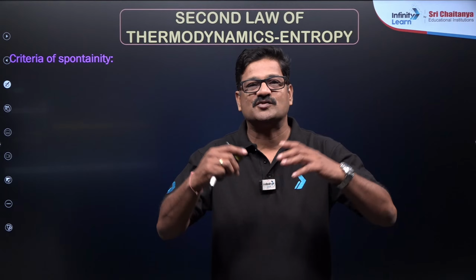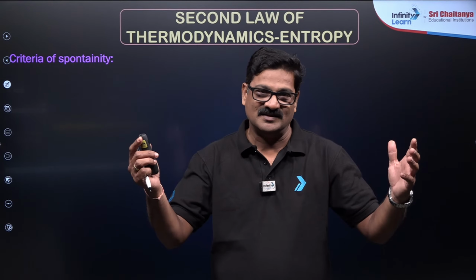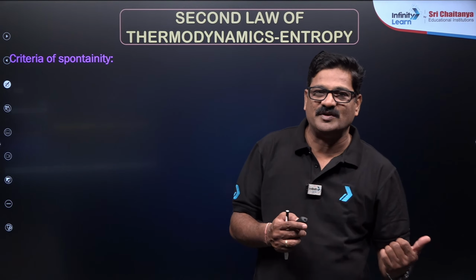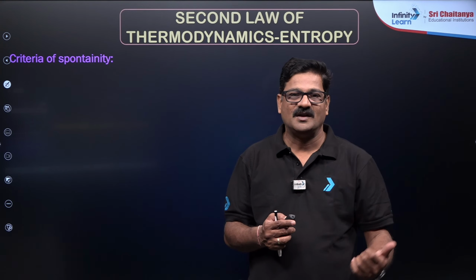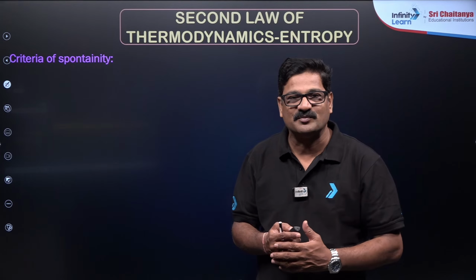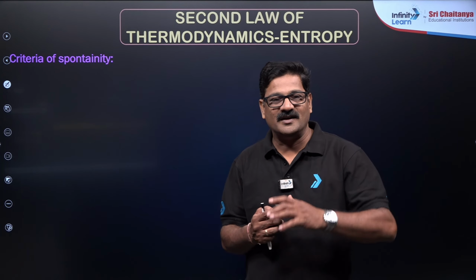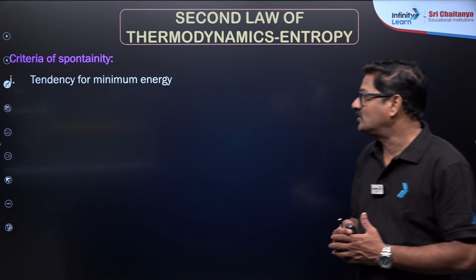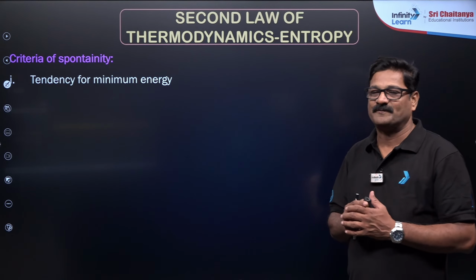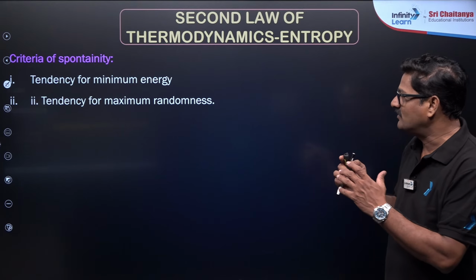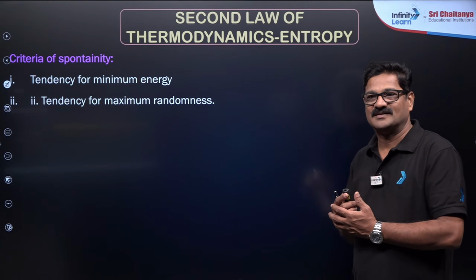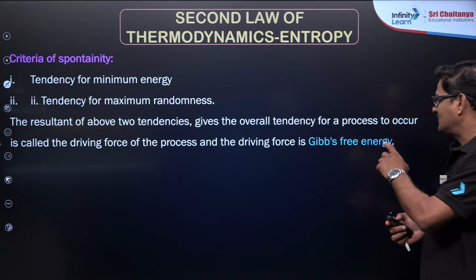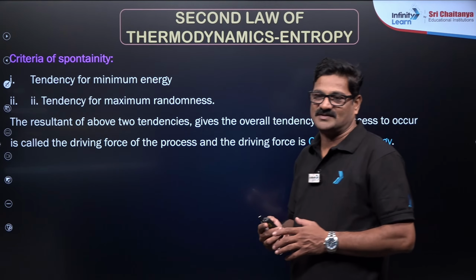And the system always wants to be more randomized, so it has to be at the lowest possible energy, which means it should lose energy. Delta H is supposed to be negative, and it wants to be more randomized, so entropy should increase. I want a tendency to have minimum energy and a tendency to have maximum randomness, and these two together are given as the Gibbs free energy change.